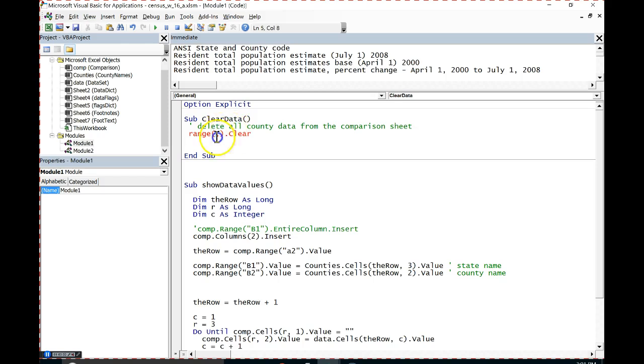So I now have to put a reference to a cell here and a reference to a cell here. Now, the reference for the cell to start is always going to be B1. That's pretty easy, but I'm going to actually put in here Range B1. And I probably want that on my comp sheet.